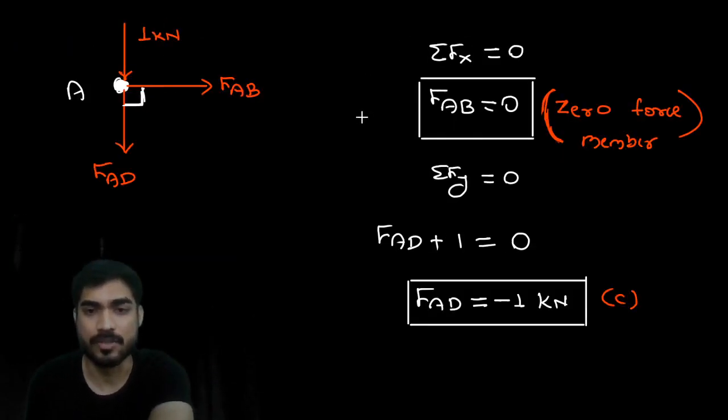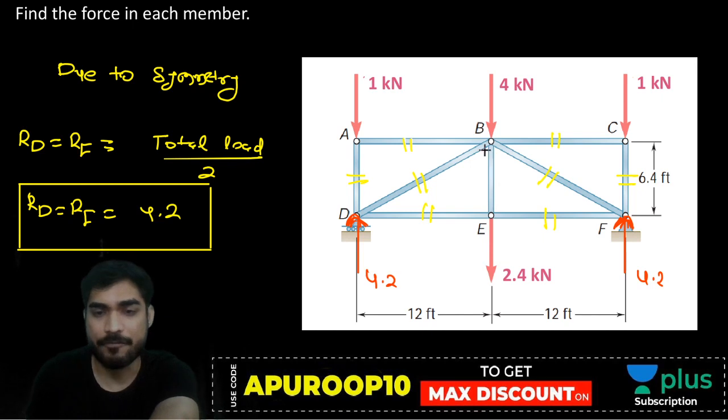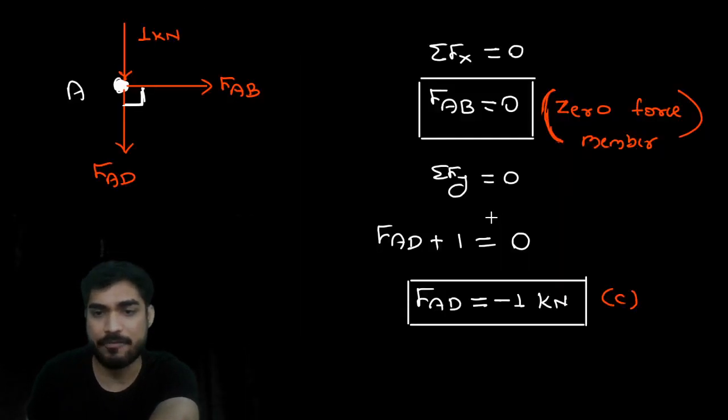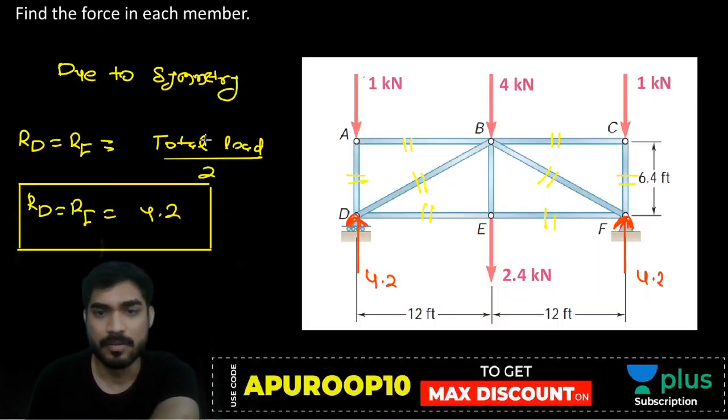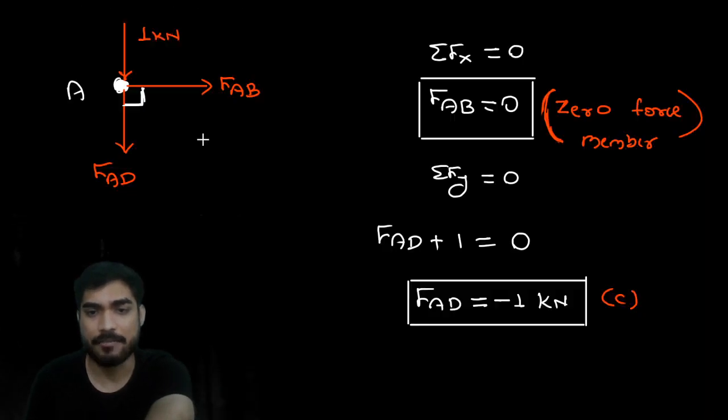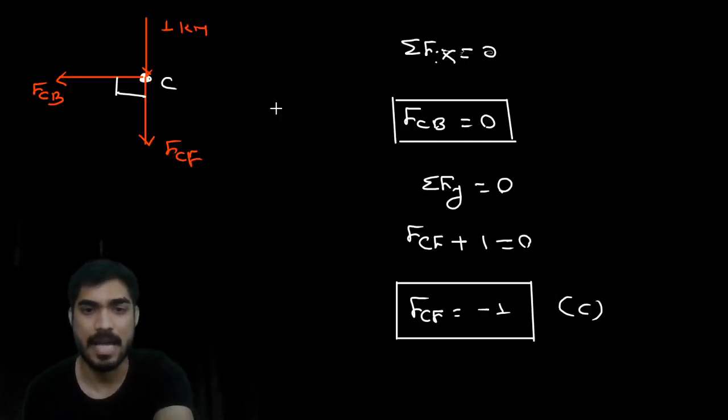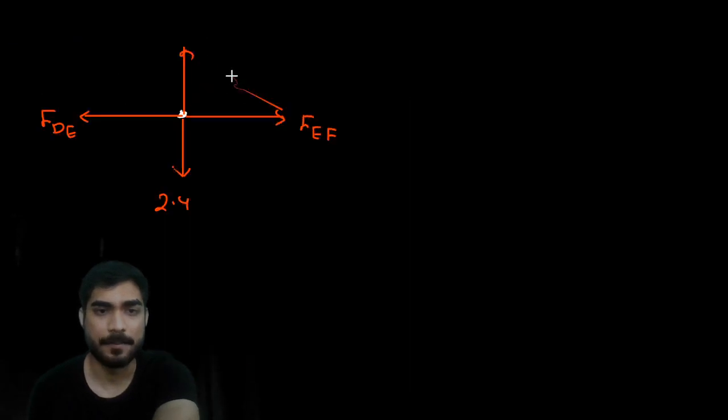you are getting these forces: FBE, FDE, FEF, and there is 2.4 downward. And this is FEB.